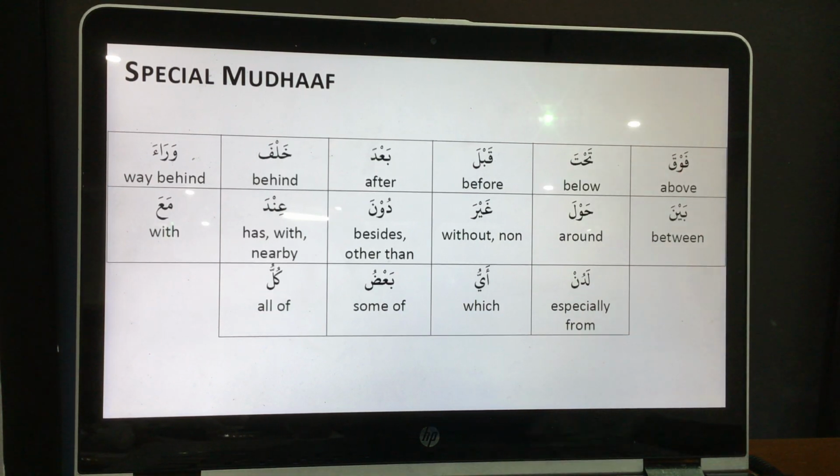Okay. So keep the paper in front of you. We're going to do maybe 10 exercises. I will show you the Arabic word and you look at the list, because I may not have memorized all of them. If you can answer without looking, that's better. But if not, look at the list and make the answer. These words are special words. You must memorize all of them. That's your homework.